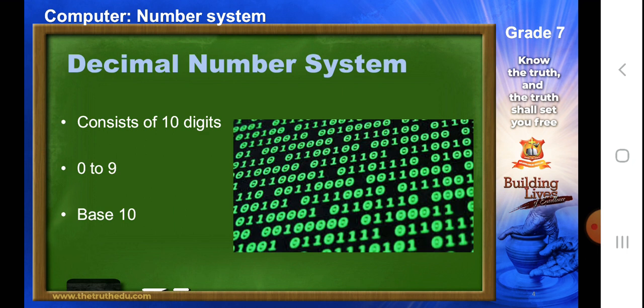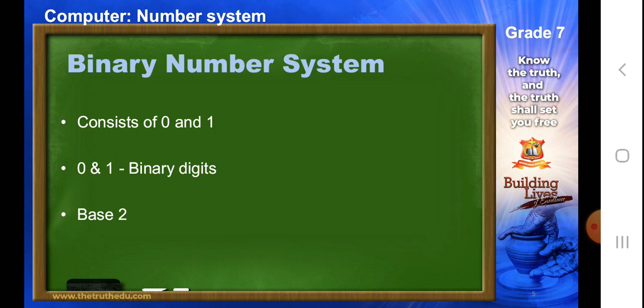Next we are going to learn about the decimal number system. Decimal number system comprises numbers from 0 to 9. Deca means 10, bi means 2. So here in deca, we have 10 digits, and hence the base of it is also 10. Next